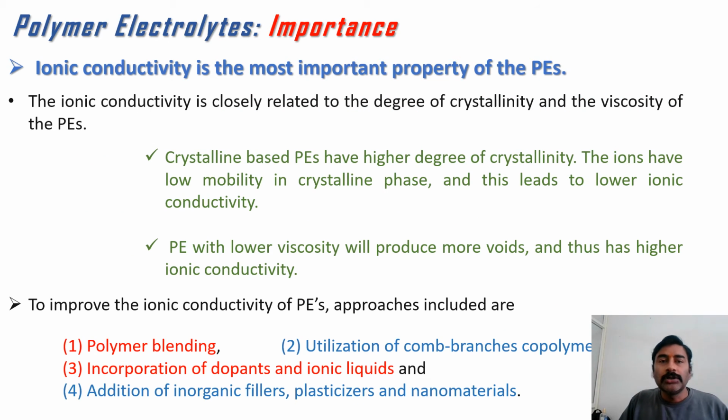Okay. So the most important property of a biopolymer electrolyte should be its ionic conductivity. Whenever we say that a polymer electrolyte should be highly ionic conductive, it means it should have low crystallinity and a very high amorphous nature. To increase the ionic conductivity, we can think about polymer blending, utilization of comb branching, incorporation of dopants, addition of inorganic fillers and so on.